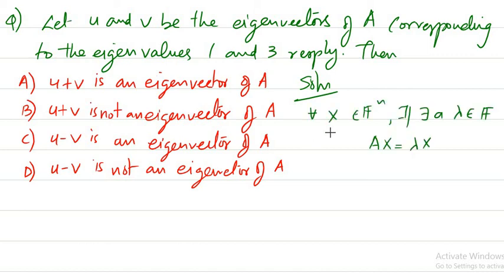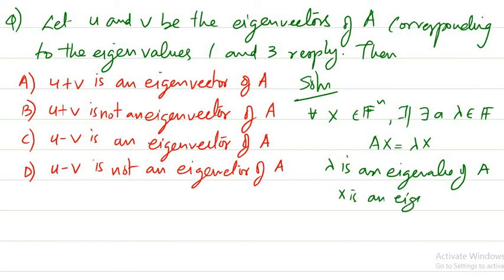For x belonging to F power n, where F is a field, if there exists a lambda in the field F such that Ax equals lambda x, then we say lambda is an eigenvalue of the matrix A, and this x is known as the eigenvector of A corresponding to the eigenvalue lambda. Just this definition we are going to use here.